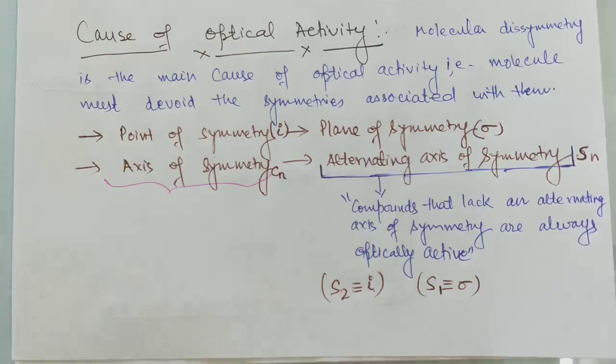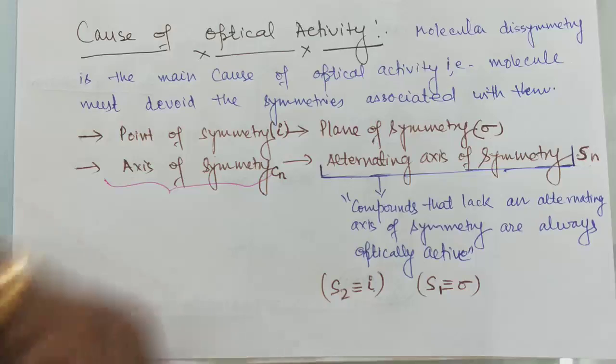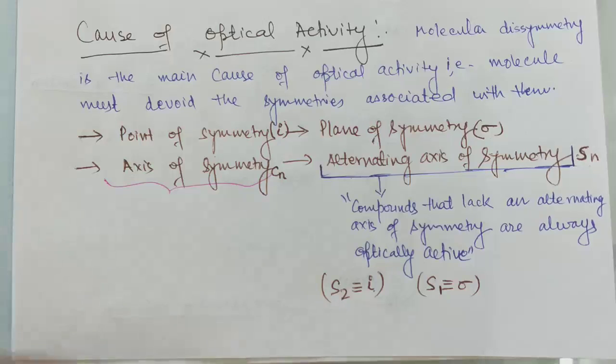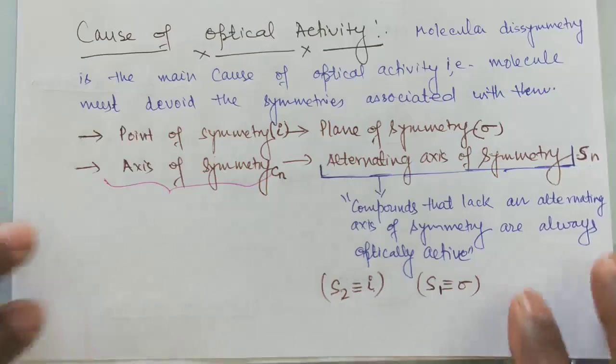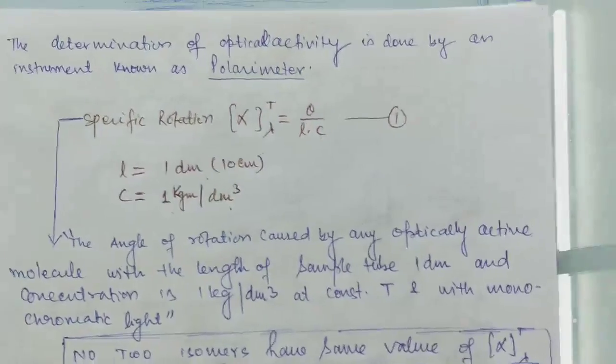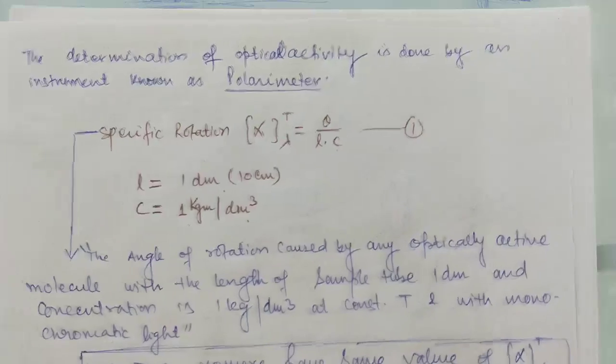If a molecule has a plane of symmetry, then it must have an alternating axis of symmetry, or it may have a point of symmetry. So in this way, we can correlate the symmetry elements with each other. So there is no need to identify all kinds of symmetries to find the optical activity in the molecule, right? By identifying only the plane of symmetry, you can explain whether the molecule is optically active or not.